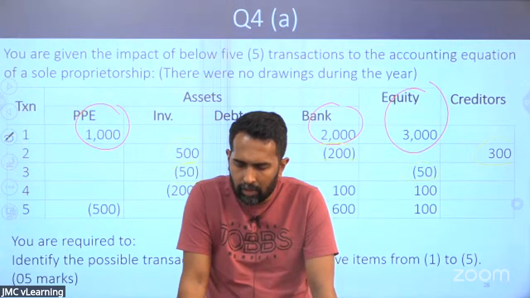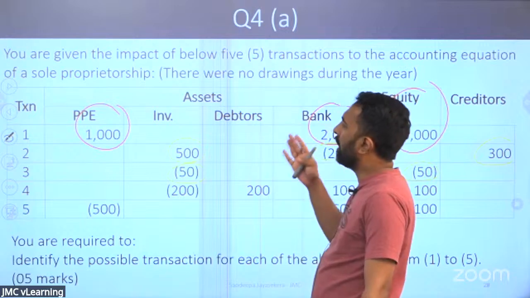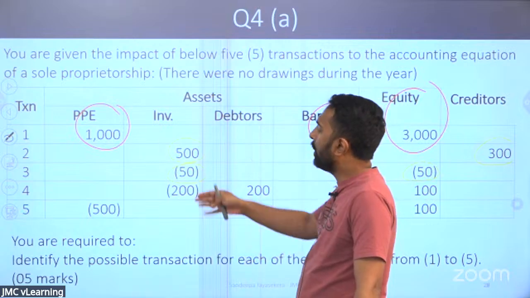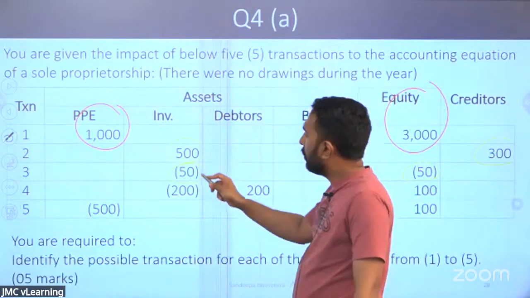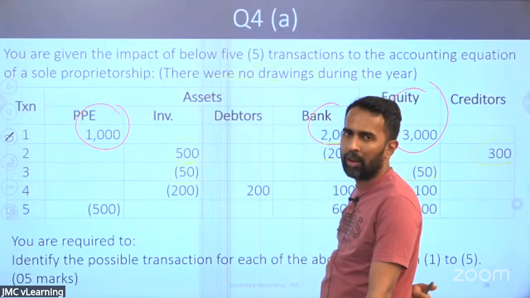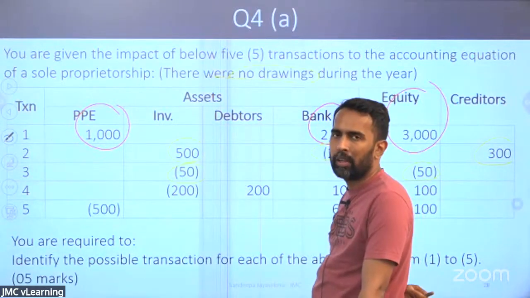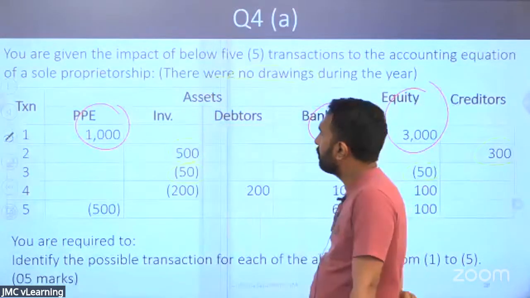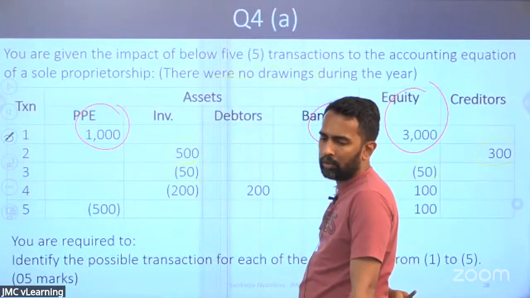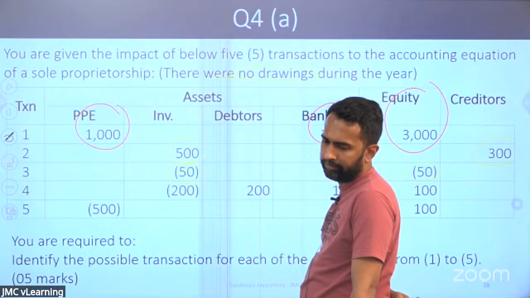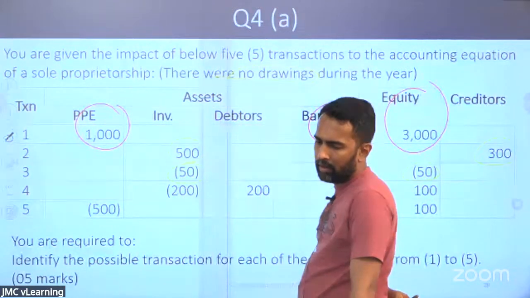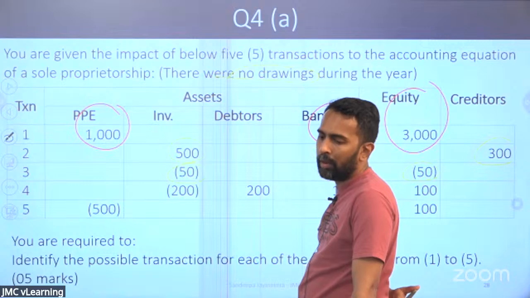Right. One has said it's a bad debt. It can't be a bad debt. If it is a bad debt, the debtor should reduce. The debtor isn't reducing, so it's not a bad debt. Inventory is what has reduced. Everyone keeps putting it down as drawings. The question clearly says there were no drawings during the year. You have to read the question. So one is saying loss. Stock damages. Very good.